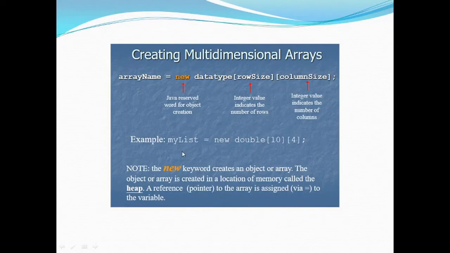Like this example, myList is equal to new double[10][4]. Now it will create a two-dimensional array having 10 rows and 4 columns, and the elements that will be inserted will be of double data type. Now as we can see over here, the new keyword creates an object or array. The object or array is created in a location of memory called the heap. A reference pointer to the array is assigned via equal to the variable.